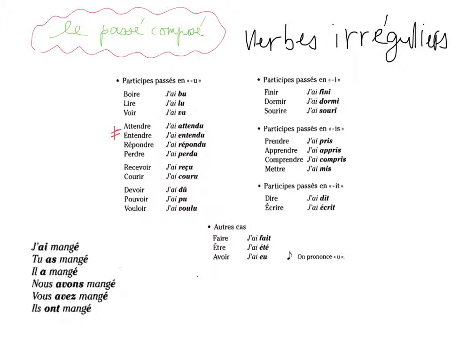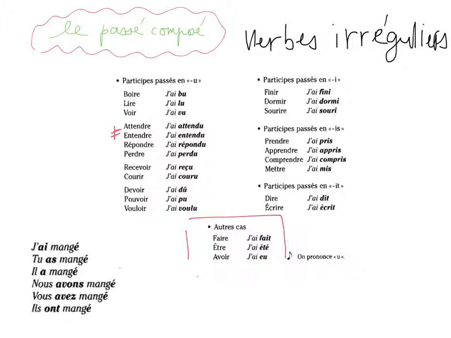Now, some other verbs, the participe passé will end with the E sound that can be written differently. Participe passé with just the letter I. J'ai fini, j'ai dormi, j'ai souri. IS. J'ai pris, j'ai appris, j'ai compris, j'ai mis. IT. J'ai dit, j'ai écrit.